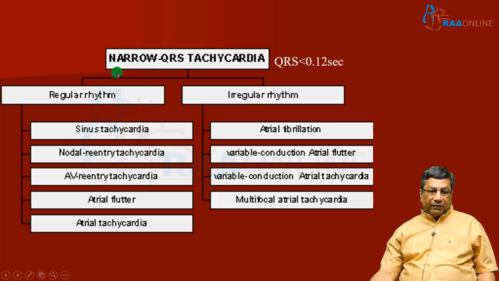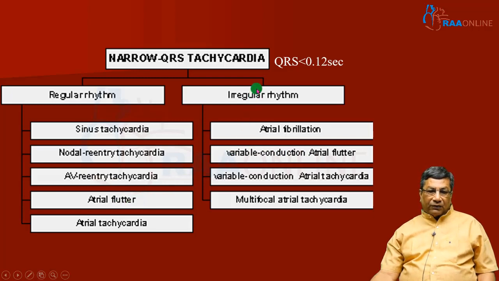Narrow QRS tachycardia can be divided into regular narrow QRS and irregular narrow QRS. Regular narrow QRS can be sinus tachycardia, atrioventricular nodal reentry tachycardia (AVNRT), atrioventricular reciprocating tachycardia utilizing an accessory pathway, atrial flutter, and atrial tachycardia. These are examples of regular narrow QRS complex tachycardia. Atrial flutter comes under regular tachycardia if the AV conduction is constant. If the AV conduction is variable, it can also come under irregular narrow QRS complex tachycardia.